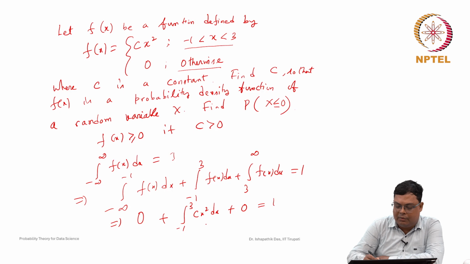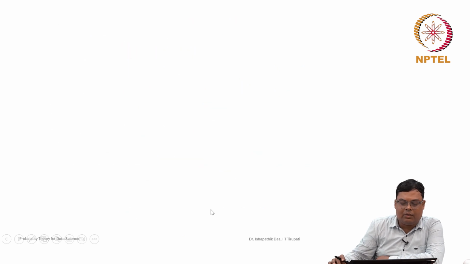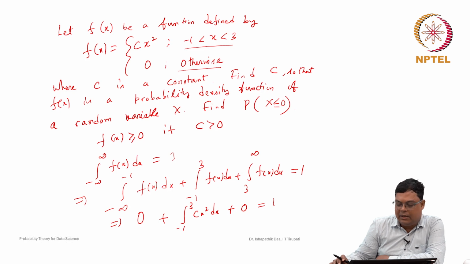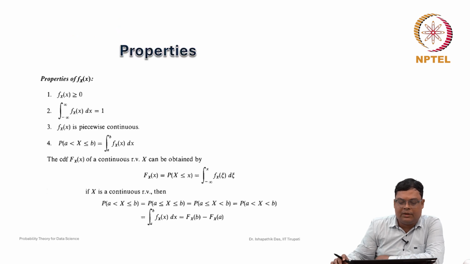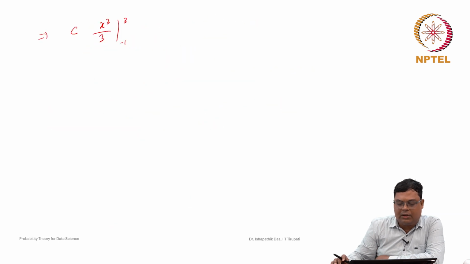So then we have to do this integration. What is the integration? This implies the integral from minus 1 to 3 of c into x square. The integration of x square is x cube by 3. So this is c times x cube by 3, with the limits minus 1 to 3, and this is equal to 1.